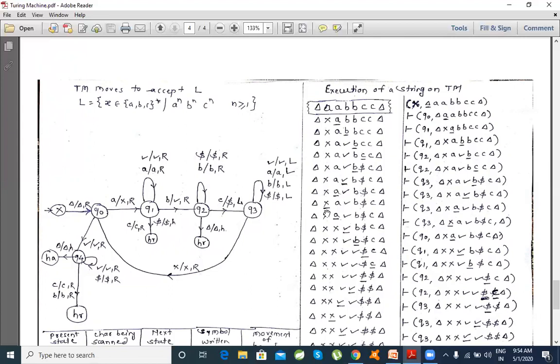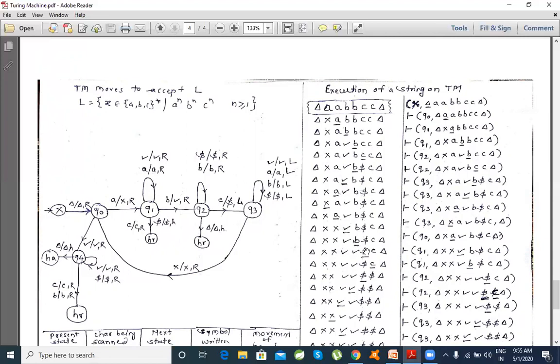Recognizing that particular a has been cancelled out, it again starts moving towards right for the second iteration of a. Now what the second iteration says is, whenever I see a particular a, it should be represented by a cross. So this a will be replaced on the input by a cross and I move forward to the right. Now it is expected to see the b's. So until I see the first b, all characters which have already been processed are replaced as they are and the head moves towards right.